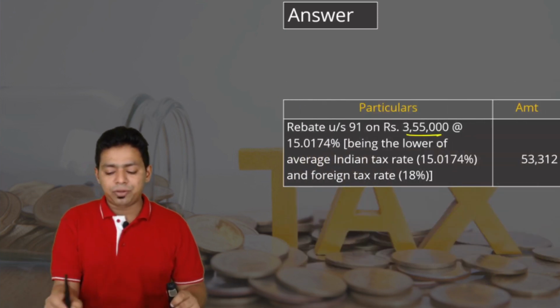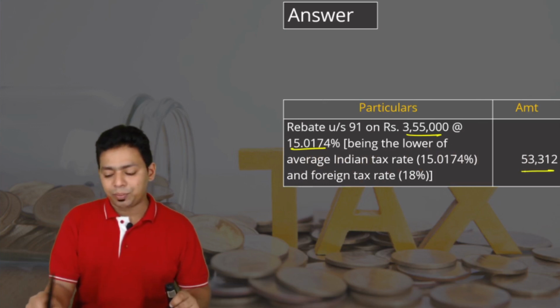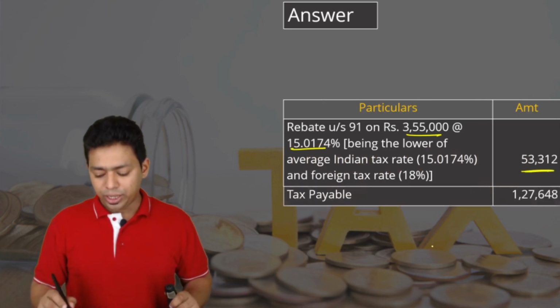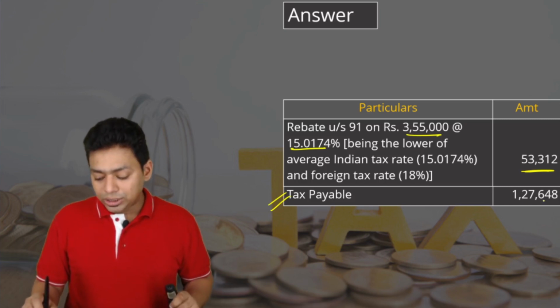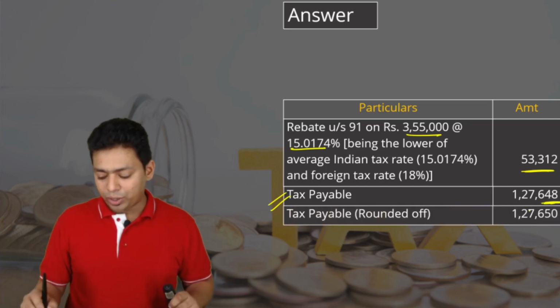So on 3,55,000 we will apply whichever is the lower rate, and this 53,312 is actually the relief, and then net tax payable is 1,27,648, but 648 will be rounded off to 650, and that is my final answer.